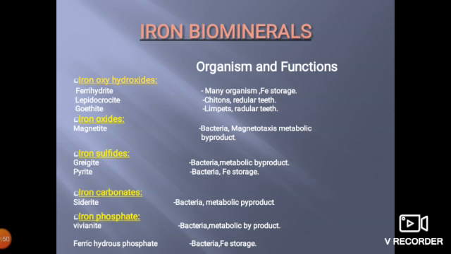Next biomineral, iron carbonate. It is subdivided into one, siderite. The siderite is also present in bacteria and its function is metabolic byproduct. The last biomineral of iron biominerals is iron phosphate. It is subdivided into vivianite and ferric hydrous phosphate. Vivianite is present in bacteria. The function is metabolic byproduct. Last subdivided iron phosphate biomineral, ferric hydrous phosphate, is also present in bacteria. The function is also iron storage.